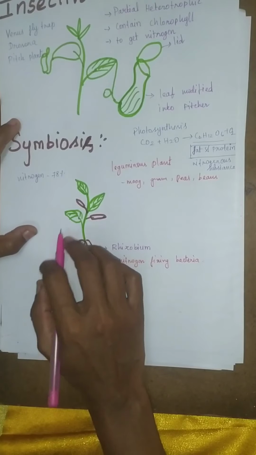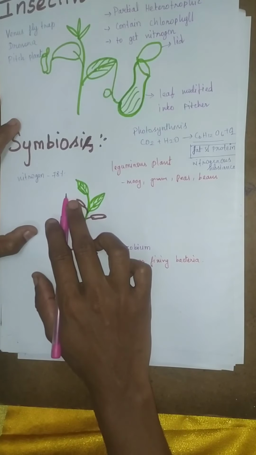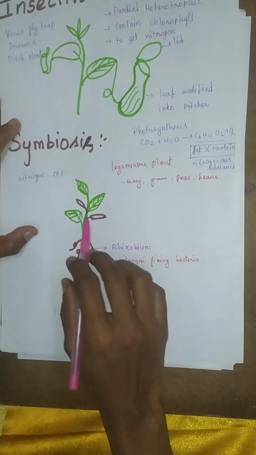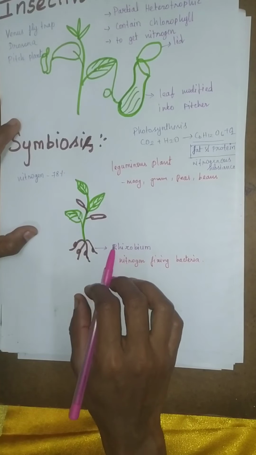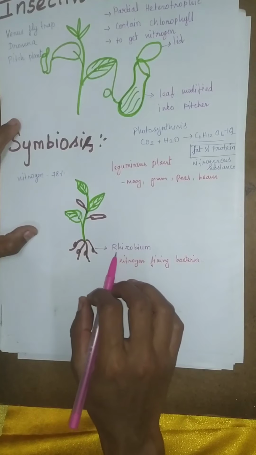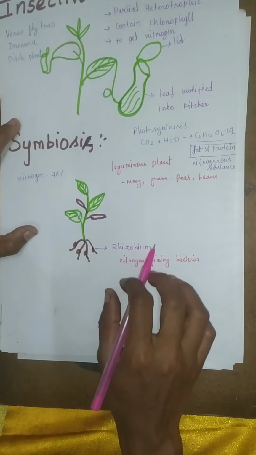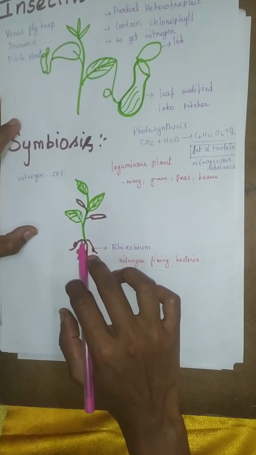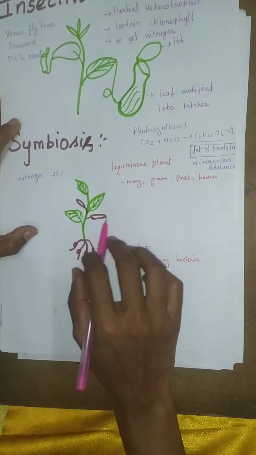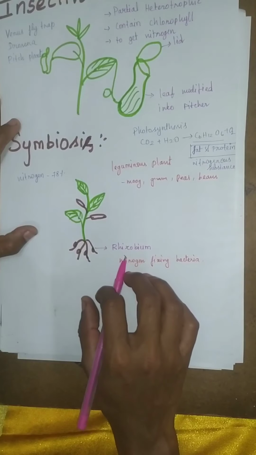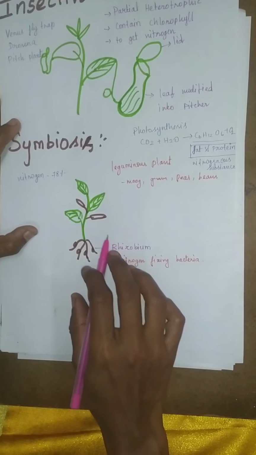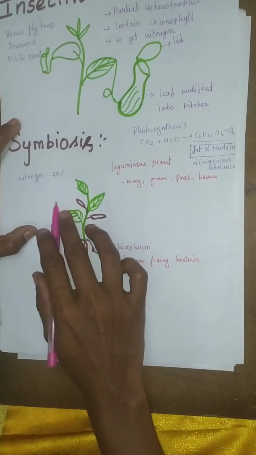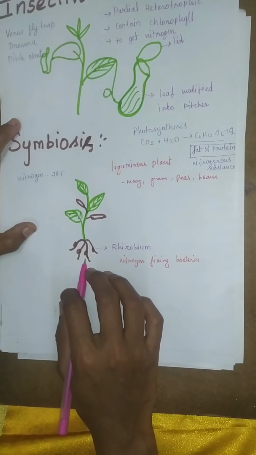This relationship is known as symbiosis, and this mode of nutrition is known as symbiotic nutrition. Means two organisms are working together for their mutual benefit. Here rhizobium bacteria absorb the nitrogen from the atmosphere and convert it into usable form for the plant, and the plant gives food and shelter to the rhizobium bacteria. So both are benefited.